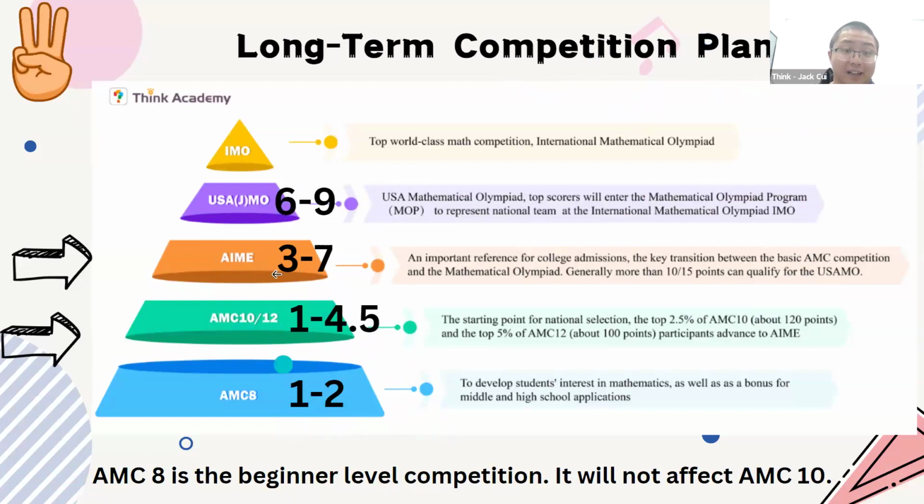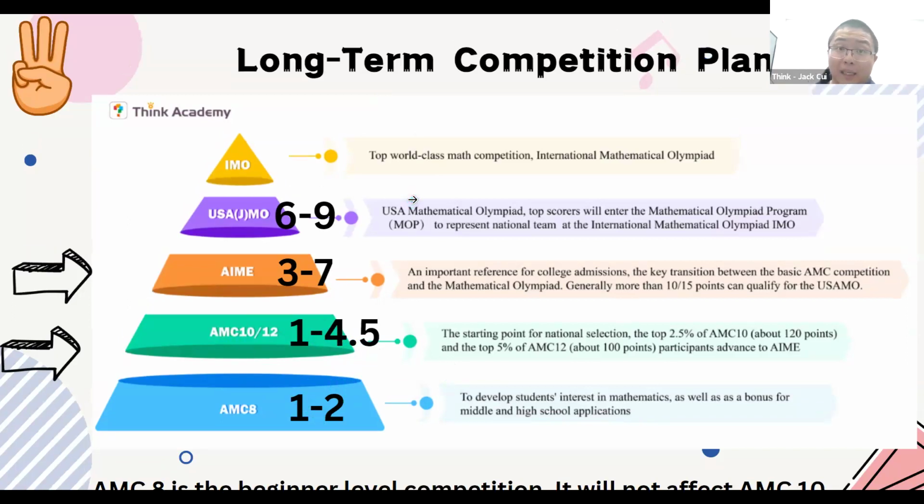Here, the numbers indicate the difficulty level on a scale of 1 to 10. AMC 8 is easy. AMC 10 and 12, compared with the super difficult national level competitions, are still easy, okay? So easy to medium. That's why doing AMC 8 well, although it will not give you any advantage in the AMC 10, gives you good experience. In the future, you will have better preparation compared with those who never take AMC 8 but directly take AMC 10. That's why it's very important, right?